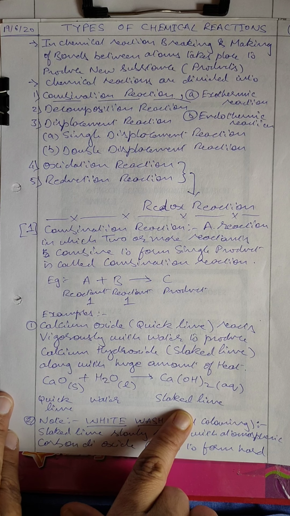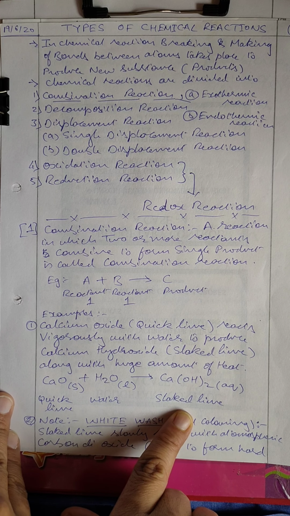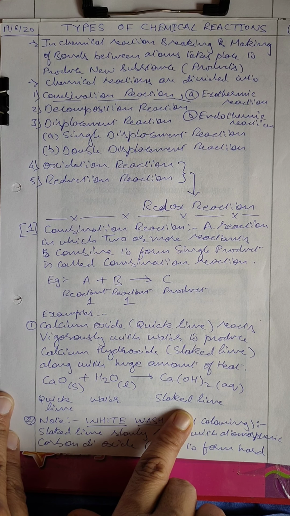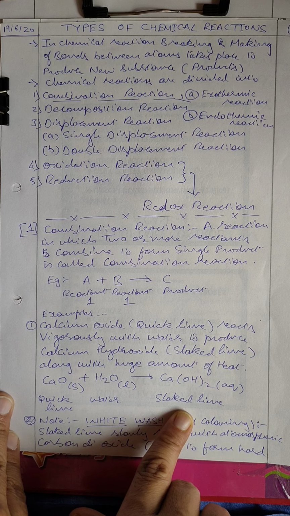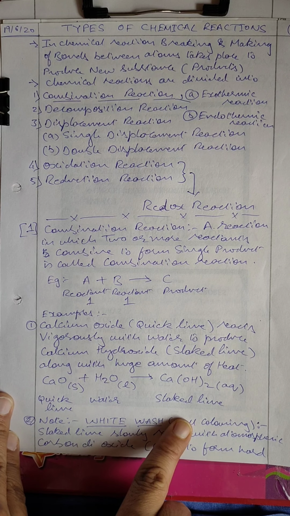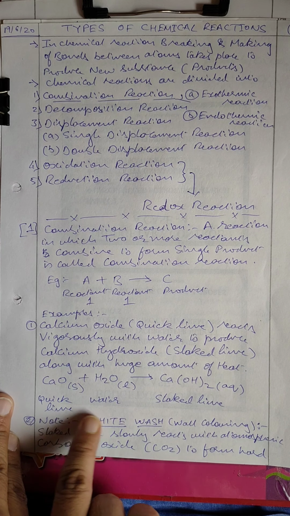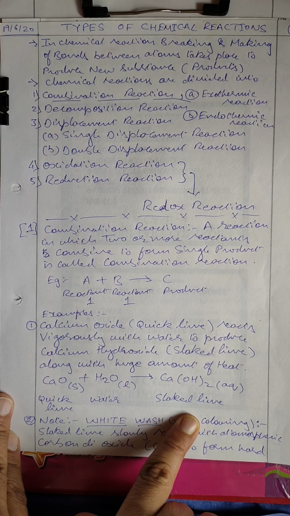I think you may have seen that we use whitewash for coloring. Even in olden days it was used for construction, like Bibi Ka Maqbara, Panchakki, Taj Mahal, Qutub Minar, and red forts. All these were prepared with slake lime. They take quicklime, put water in it, and it becomes slake lime.